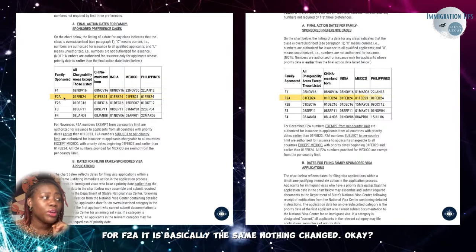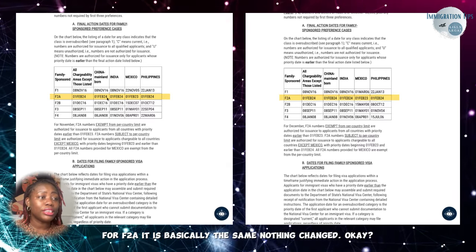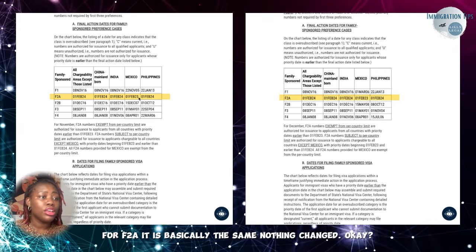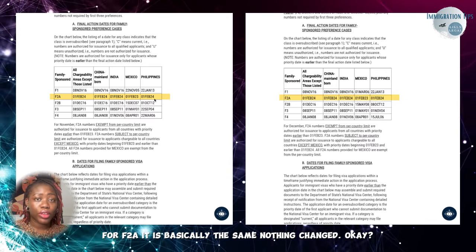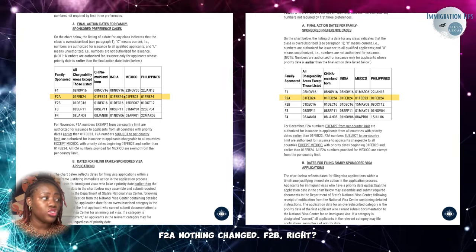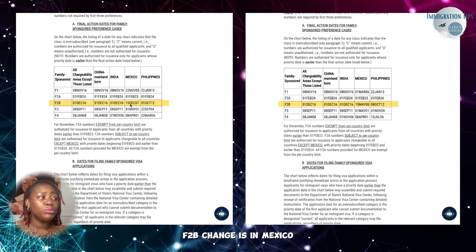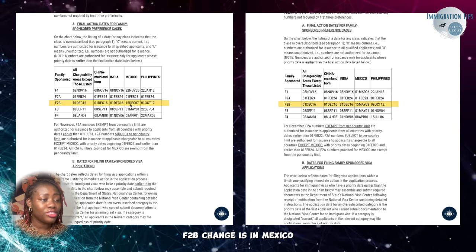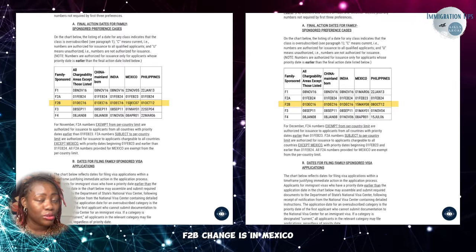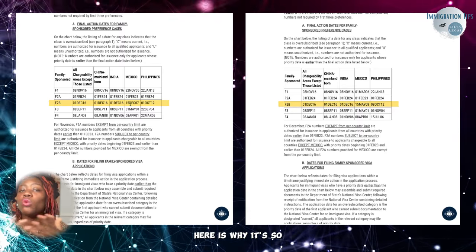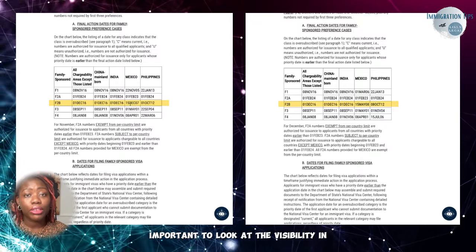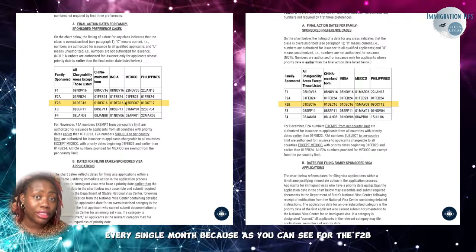For F2A, it is basically the same. Nothing changed. Okay, F2A, nothing changed. F2B, right? F2B, change is in Mexico. And this shift right here is why it's so important to look at the Visa Bulletin every single month.